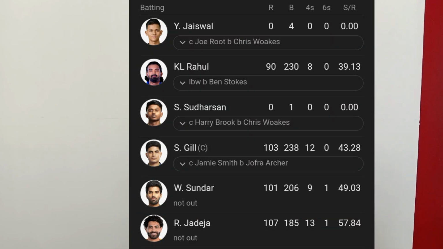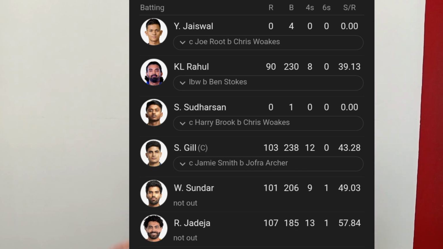Let's look at the second innings for India. Now, the highest run scorers for India are Rahul with 90 and a strike rate of 39.13. Then Shubman Gill with 103 and a strike rate of 43.28. Washington Sundar with 101 and a strike rate of 49.03. Ravindra Jadeja with 107 and a strike rate of 57.84.